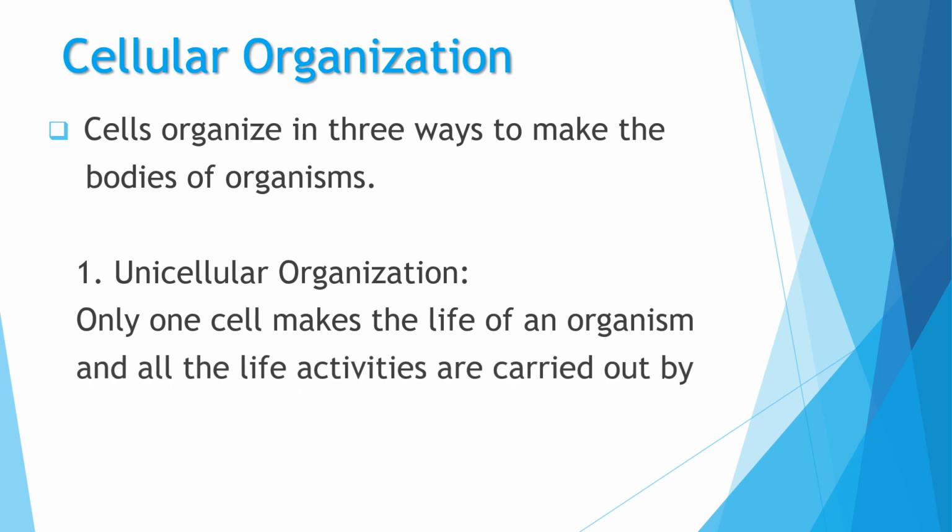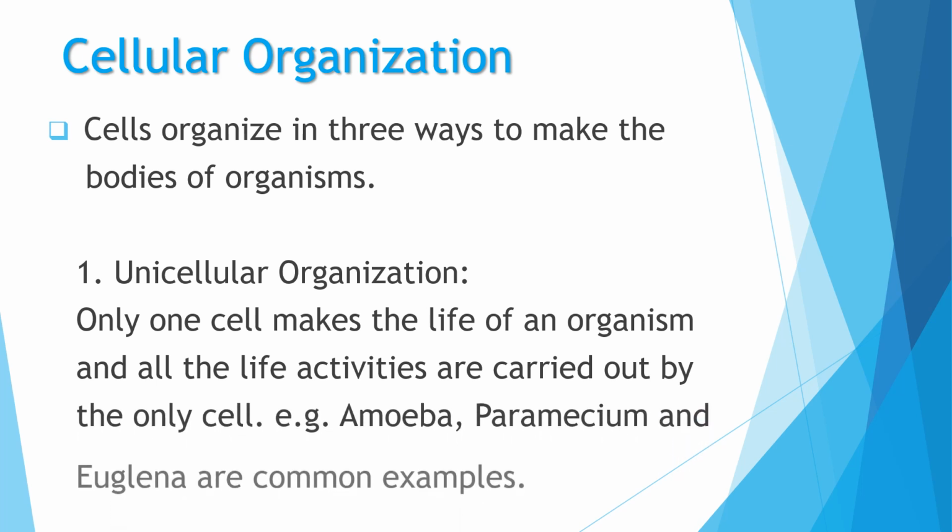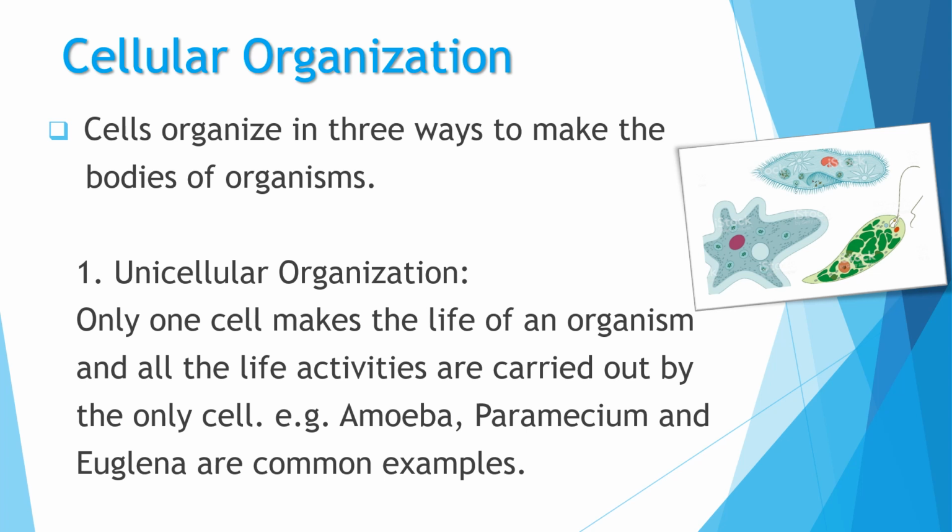And the organisms formed through these organizations are called unicellular organisms, colonial organisms, and multicellular organisms respectively. So, first of all, let's start with the unicellular organization. In unicellular organization, the organisms are made up of only a single cell, and that one cell makes the life of an organism. All the activities of the organism are carried out by that single cell. The examples of unicellular organisms are amoeba, paramecium, and euglena.